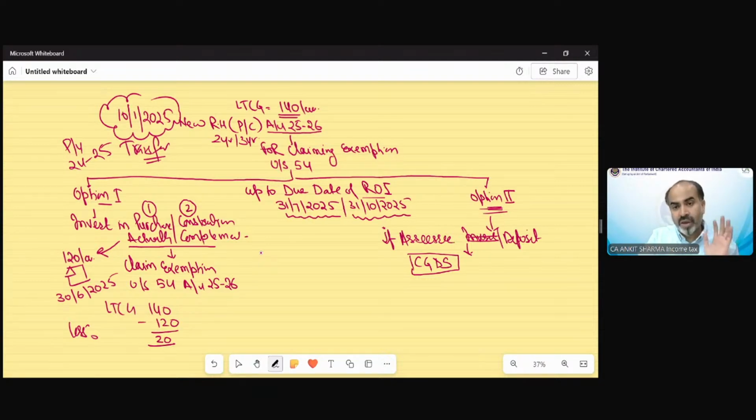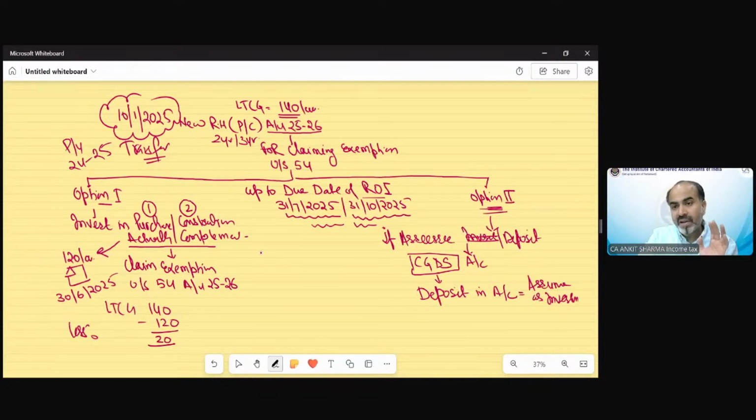So the government says, okay, you can go into a bank and open a capital gain deposit scheme. In that account, which is a kind of FDR account, whatever amount you deposit in this scheme up to the due date would be assumed as invested.